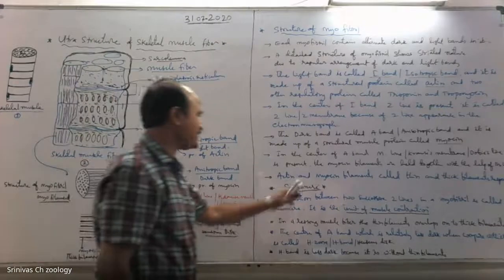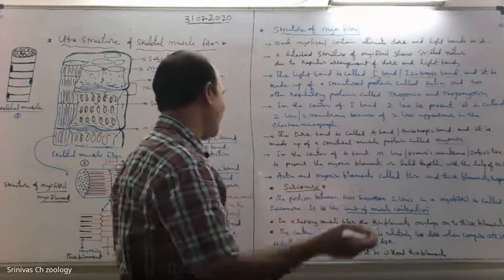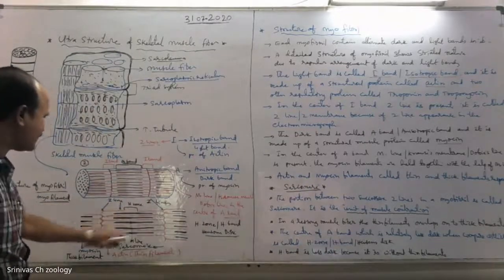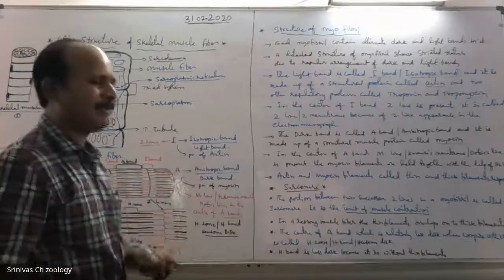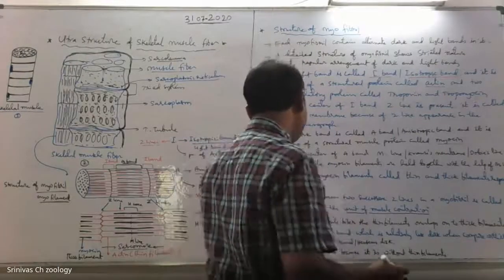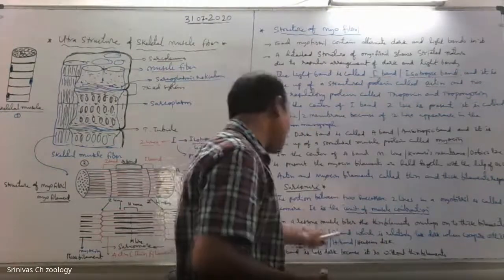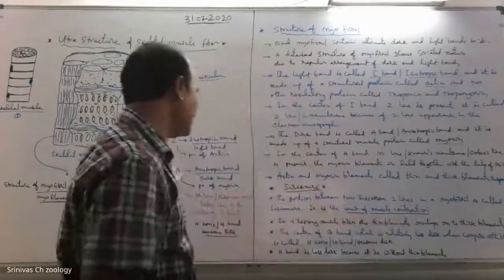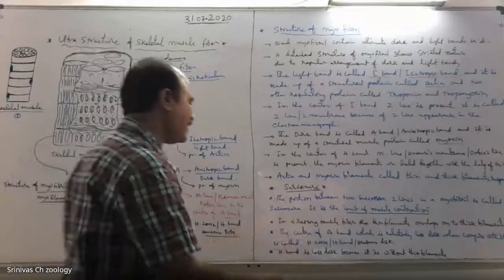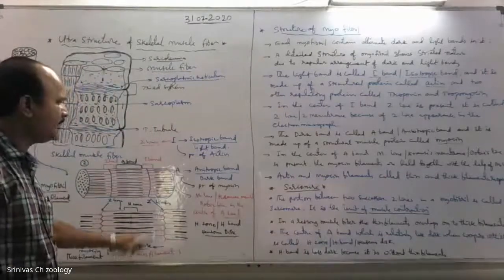That is about the sarcomere, which is the unit of contraction. There can be a 2 mark question like this. What is a sarcomere? The portion between two successive Z lines in a muscle fiber is called a sarcomere. It is a unit of contraction. In a resting muscle fiber, the thin filaments overlap the thick filaments. The center, which is relatively less dark, is called the H zone or Hensen's disk, and the H band is less dark because it is without thin filaments.